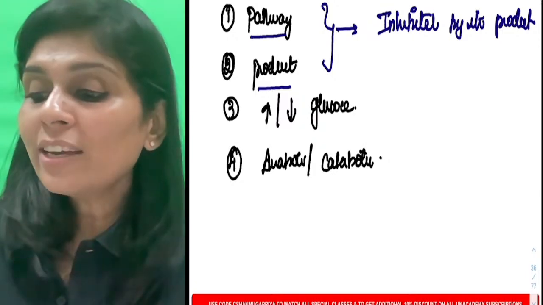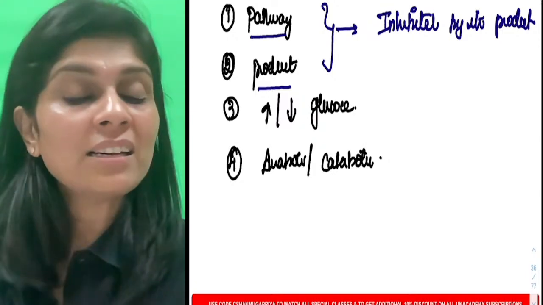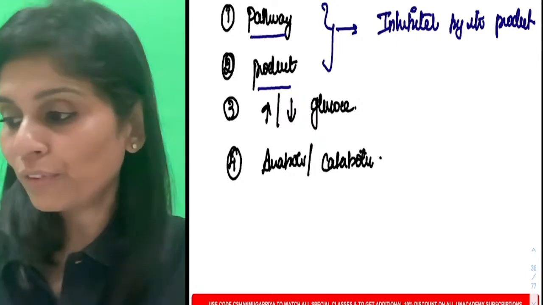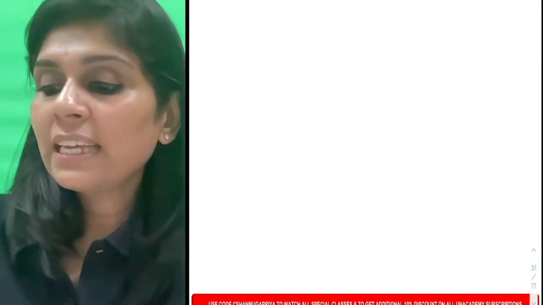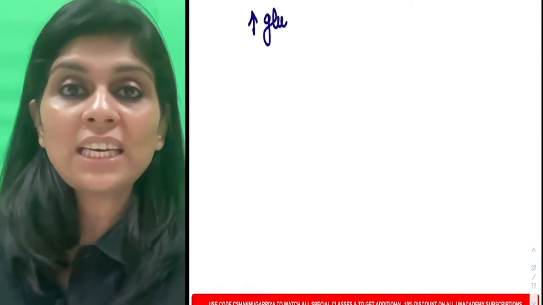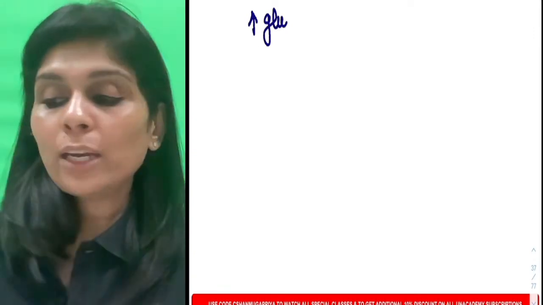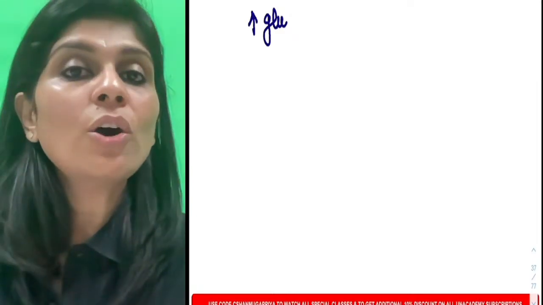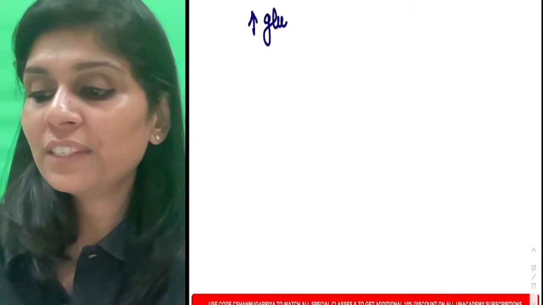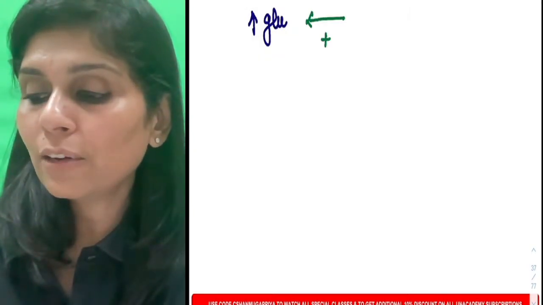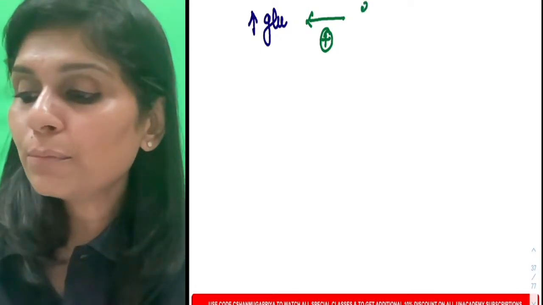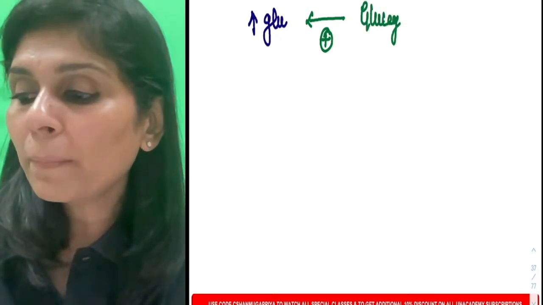Okay. Now, why should you know whether the enzyme increases or decreases the blood glucose? Listen to this carefully. Because if it's an enzyme which increases blood glucose, it will be stimulated by which hormone? Can anybody tell me the answer for this question? Will it be stimulated by glucagon or by insulin?